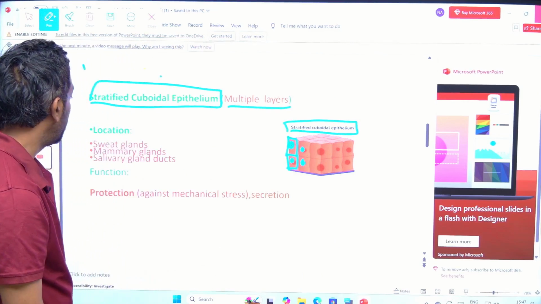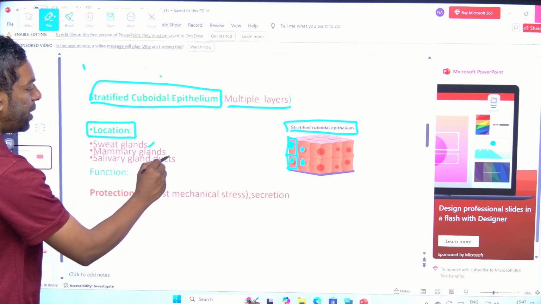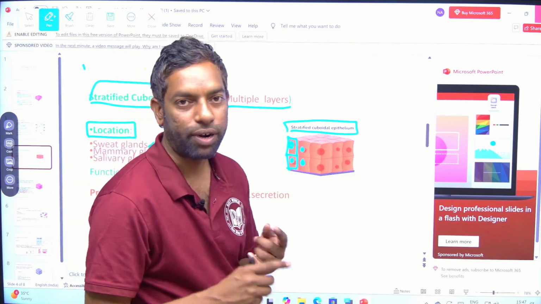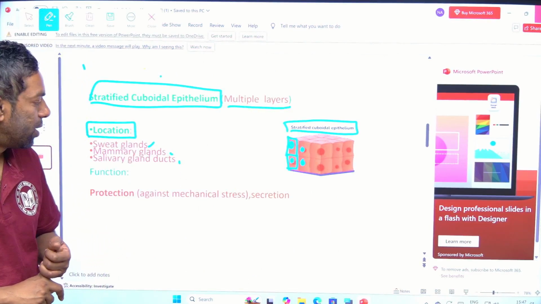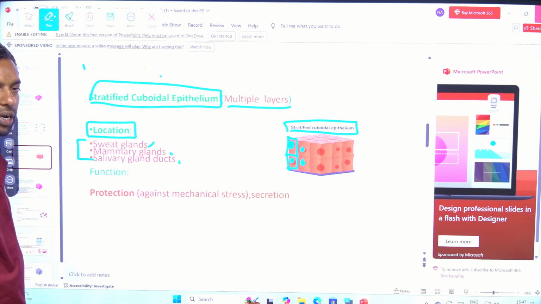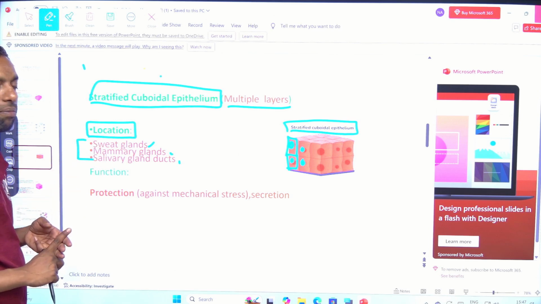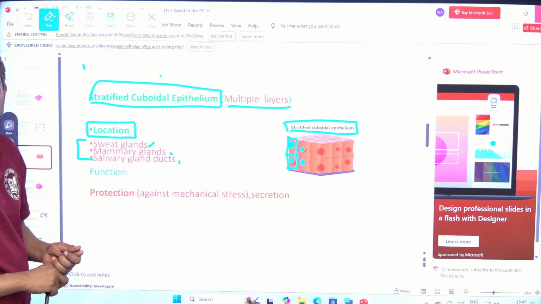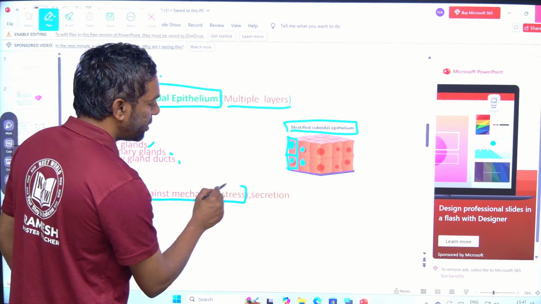The most important locations of the stratified cuboidal are sweat glands, mammary glands, and salivary ducts. They can secrete something, right? Sweat, milk, and saliva. These three secretions take place within the location of the multi-layer cuboidal, which is stratified cuboidal. And the function is protection against mechanical stress and secretion.